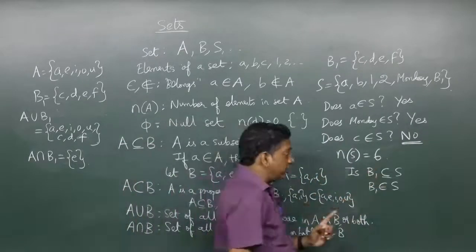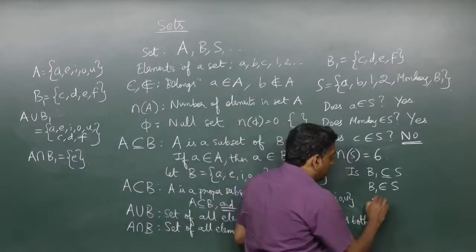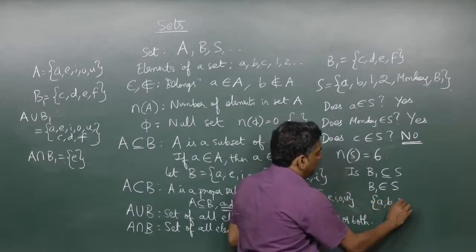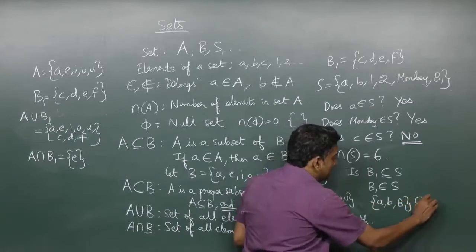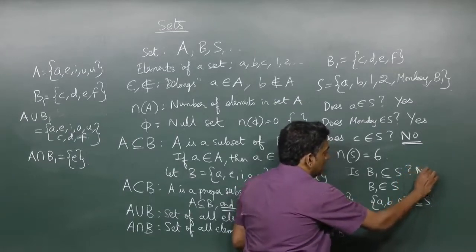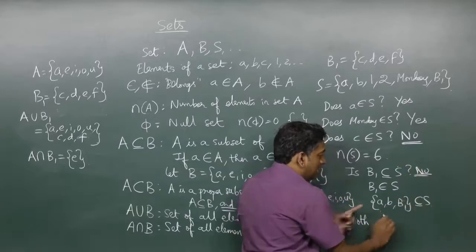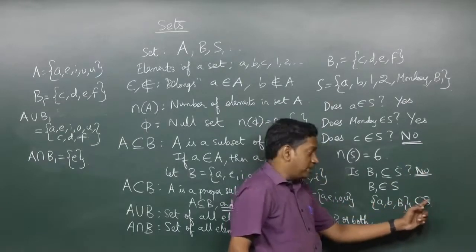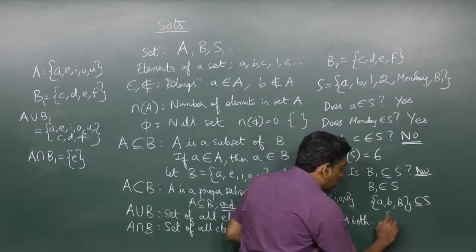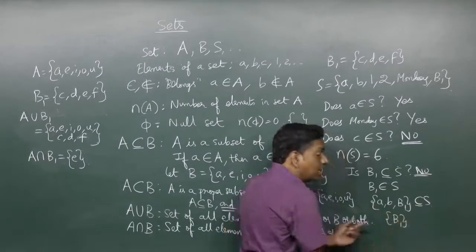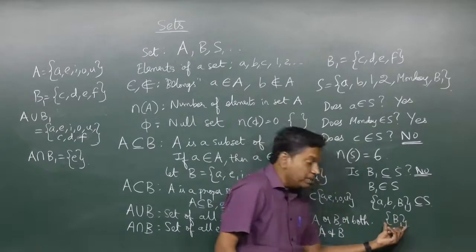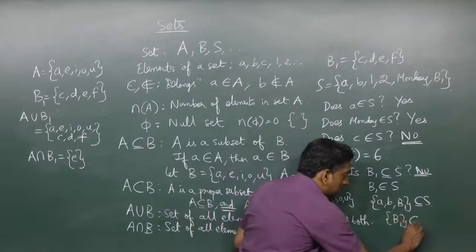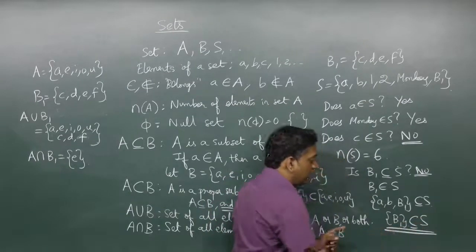What is a subset of S? If we listed, for example, a new set with A, B, B1, this is a subset of S. So the answer here is no, but the answer here is correct. A, B, B1 is a subset of S. So we can say B1 with curly brackets. So now this becomes a set with an element B1. This is now a subset of S.